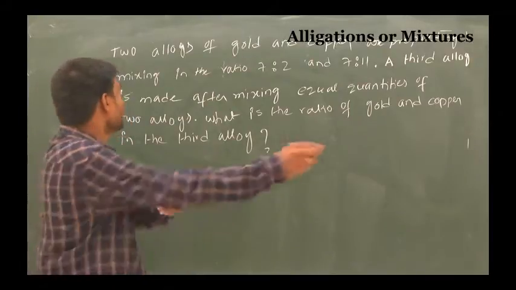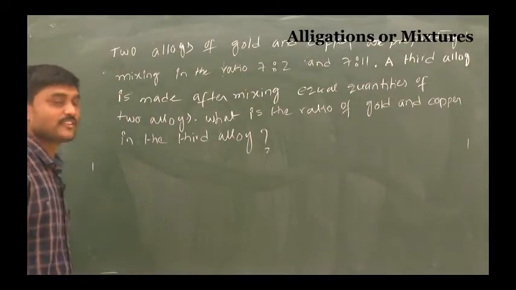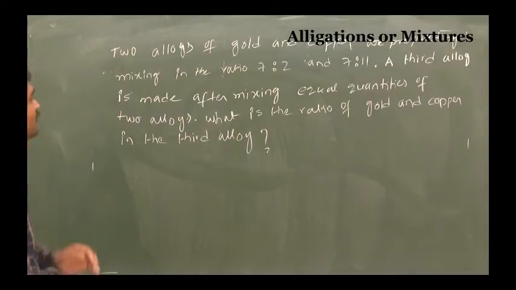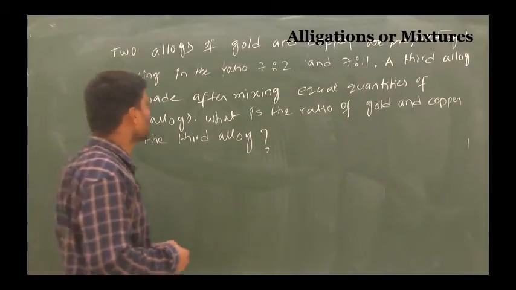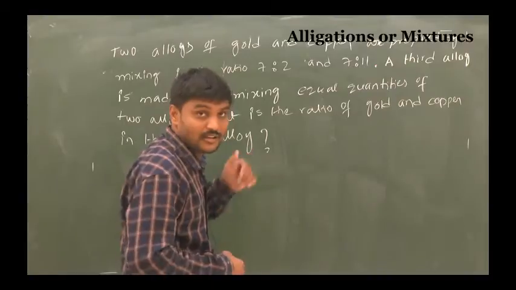Good morning, students. Now the next question we can discuss. Two alloys of gold and copper are prepared by mixing in the ratio 7:2 and 7:11. A third alloy is made after mixing equal quantities of the two alloys. What is the ratio of the gold and copper in the third alloy?